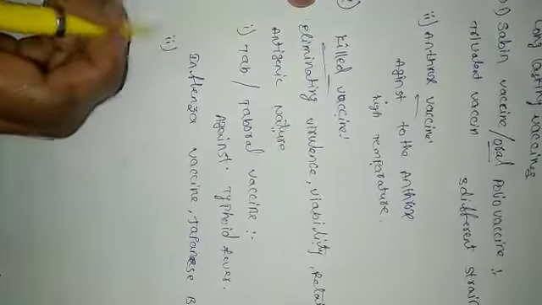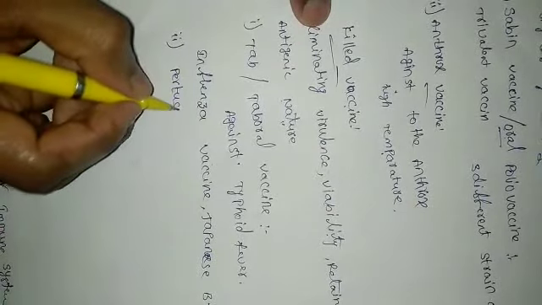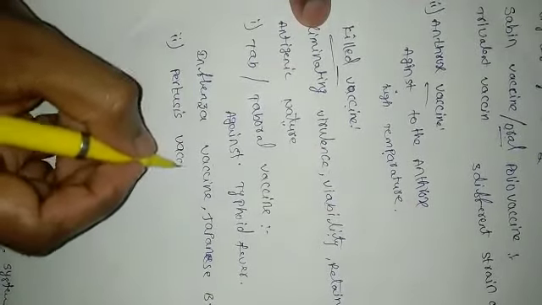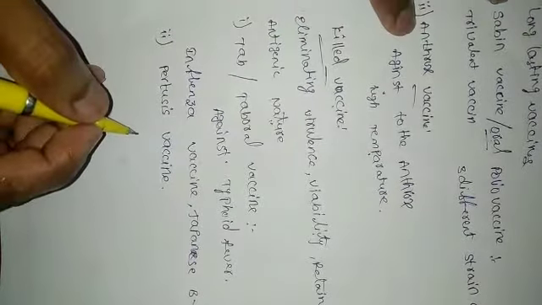So these are the killed vaccines. And also another one is there, the pertussis vaccine. The pertussis vaccine provides protection against pertussis.